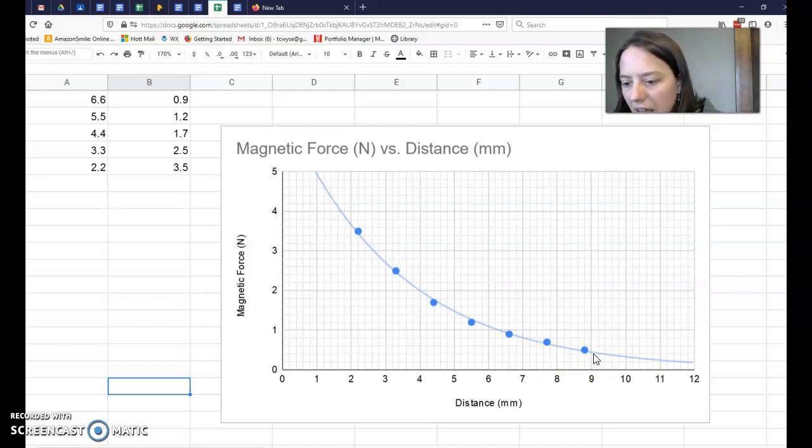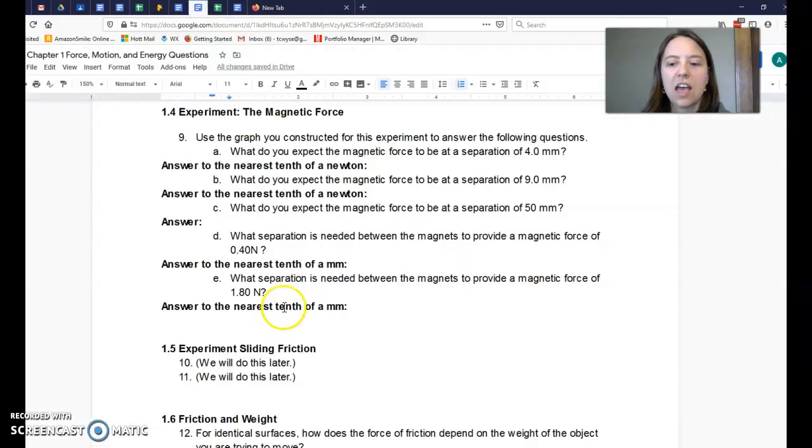We're tempted to stop at the 9, but that's not it, because you can see that it crosses the 0.4 grid line a little bit past 9. So you want to put your answer to the nearest tenth of a millimeter there.